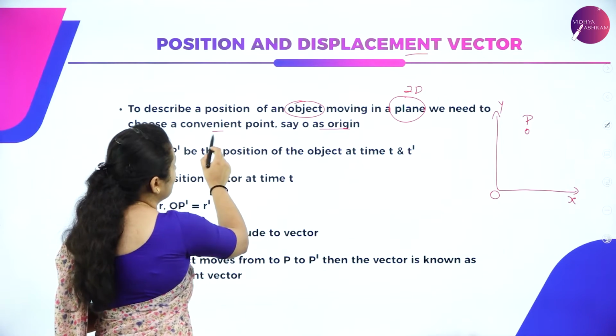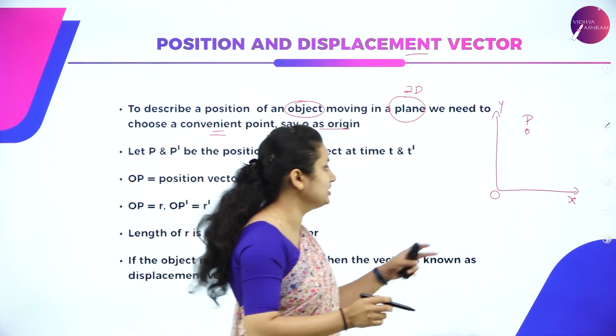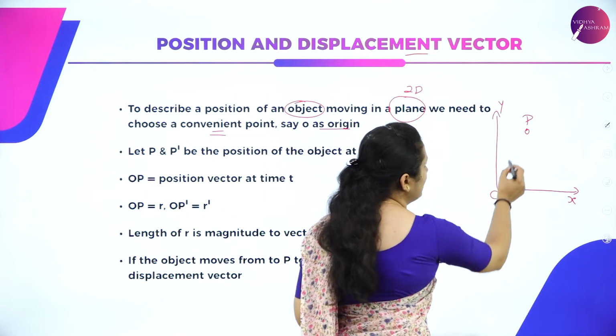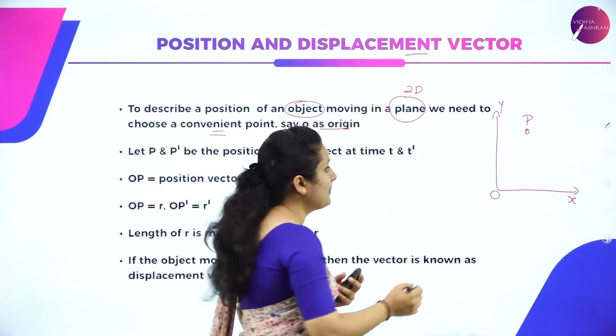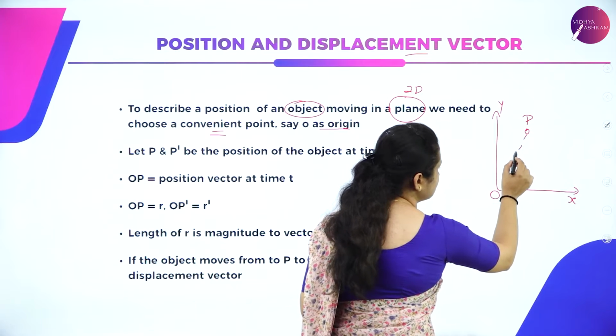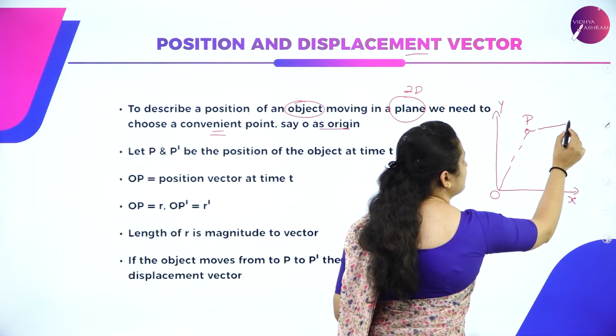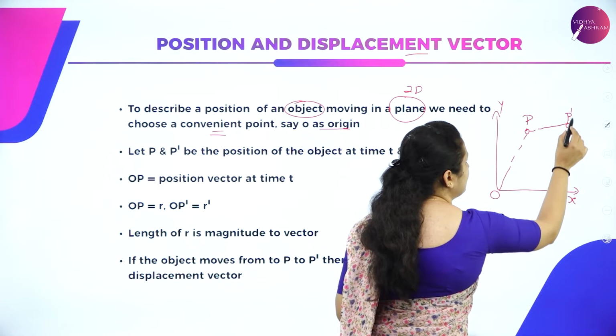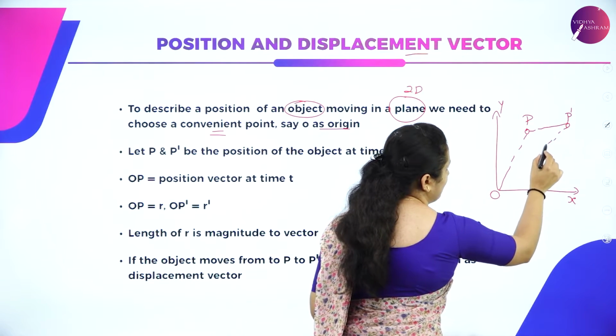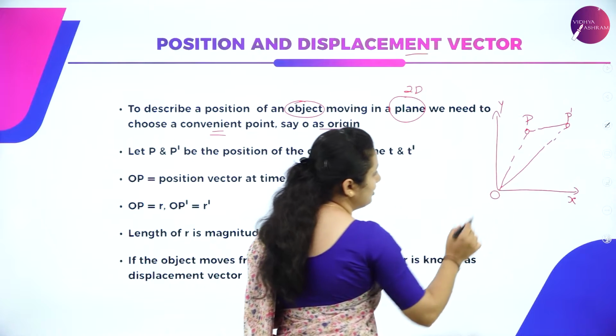That's why we consider a convenient point, say origin O. From the origin, the object moved to P, and from P, the ball has moved again to position P dash. I'll join these to origin O.